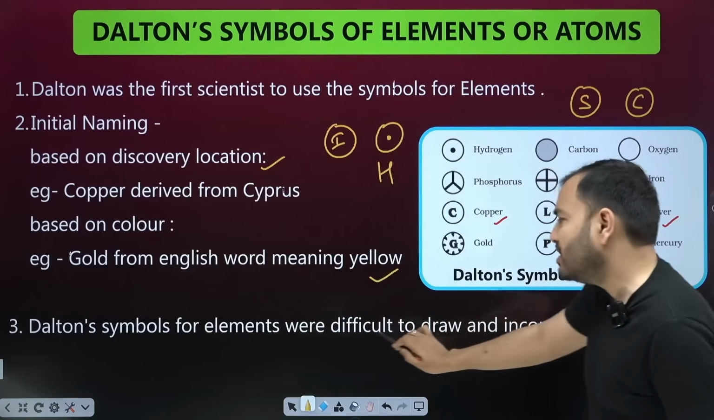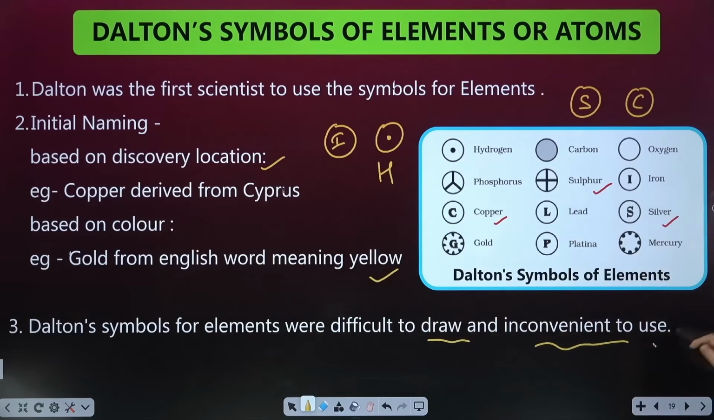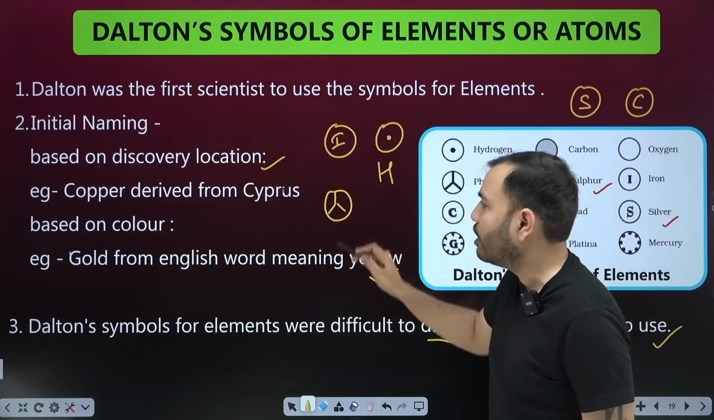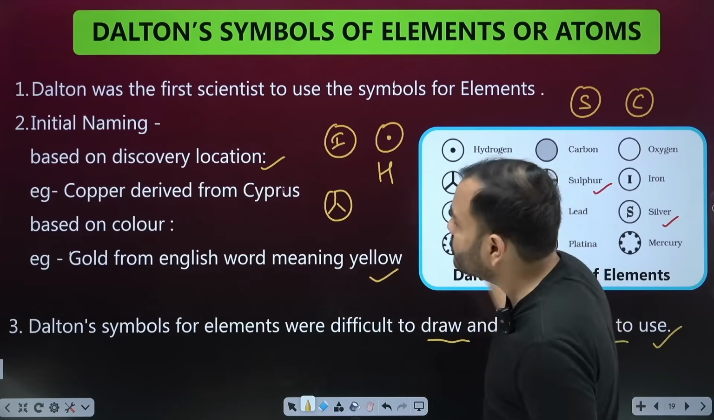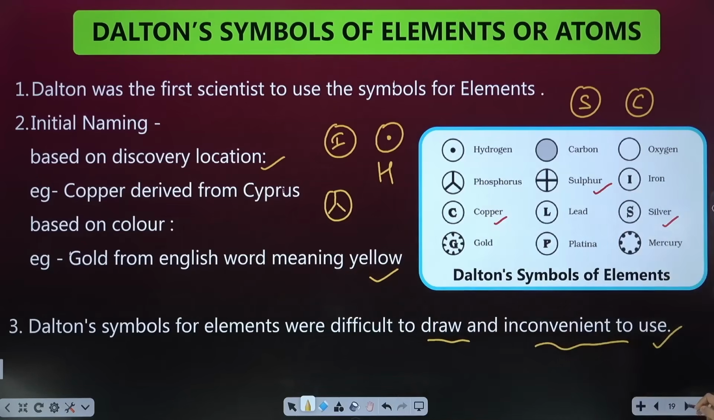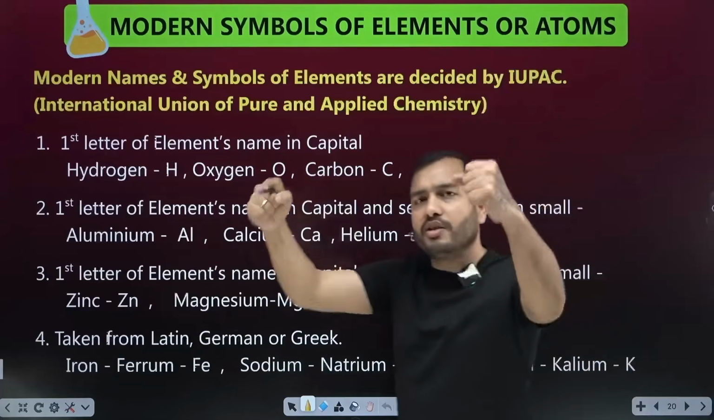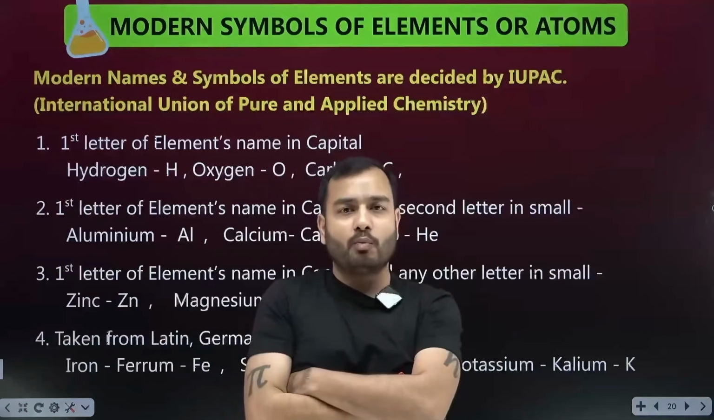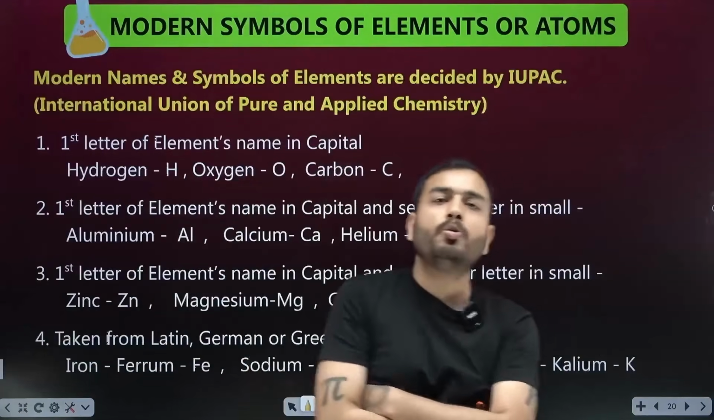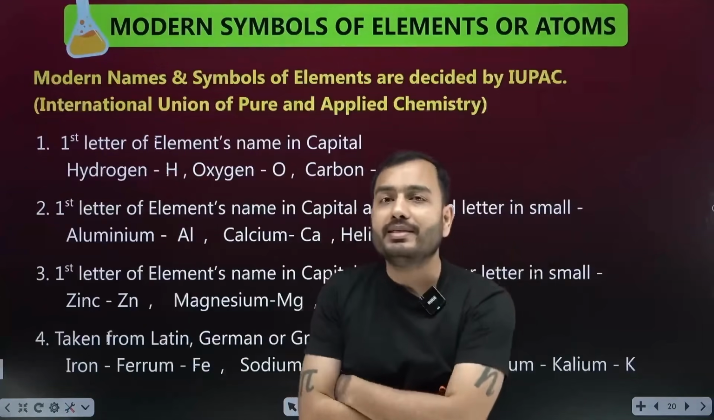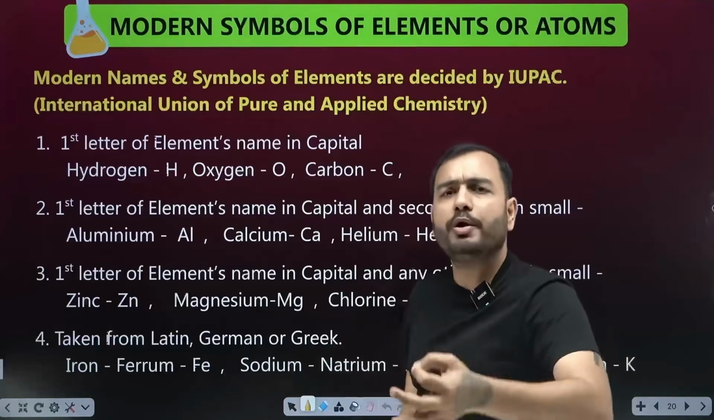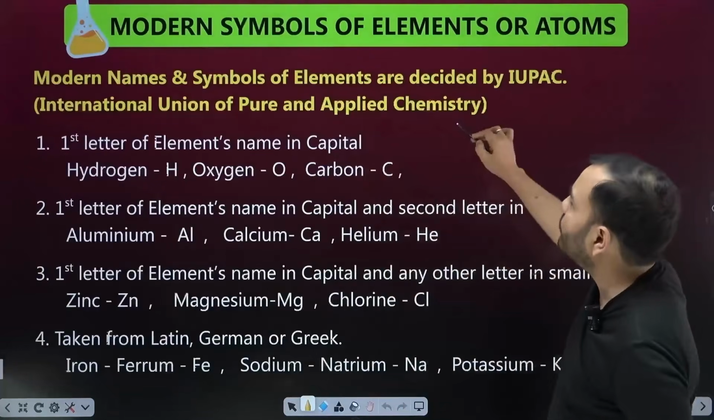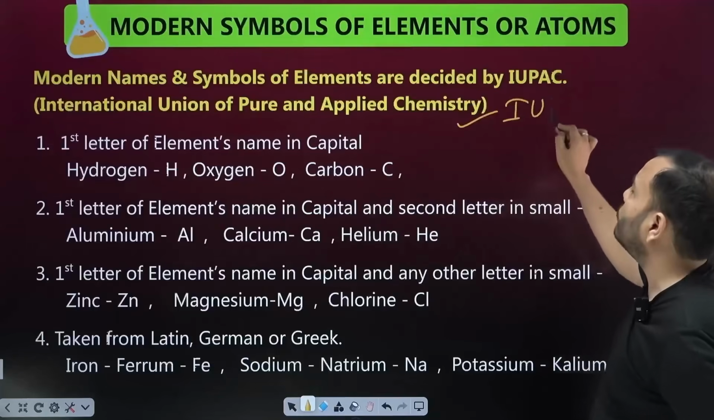Dalton's symbols for elements were difficult to draw and inconvenient to use. Who will put in so much effort? If I'm told phosphorus, I have to draw this phosphorus. It's very effortful. So later this was rejected, and the best scientists of the world came together and made a team called IUPAC, the International Union of Pure and Applied Chemistry.